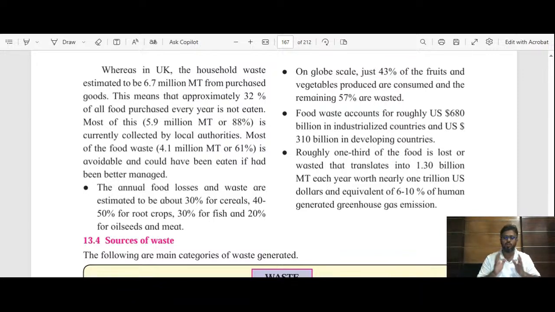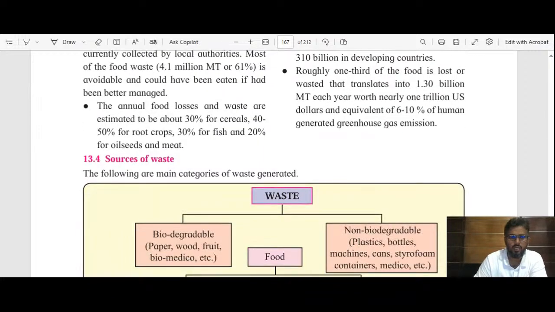So huge quantity of food, huge quantity of money, huge quantity of water, huge quantity of oil we are wasting, and most of it is due to negligence. ठीक है. Some it may be natural, that waste is added, but mostly the wastage is due to the negligence of human beings.